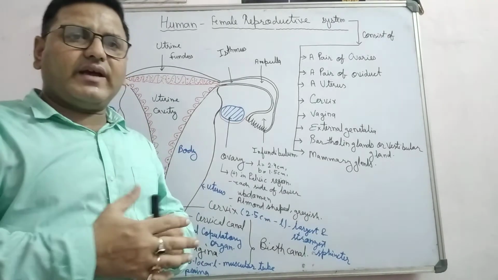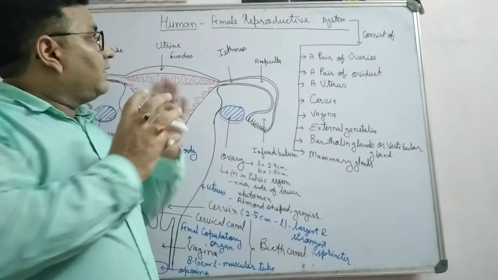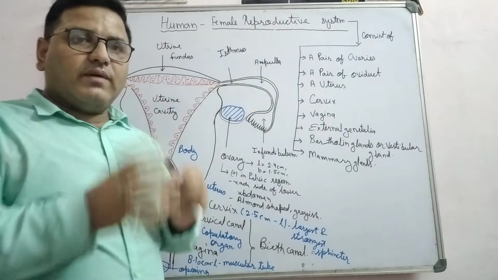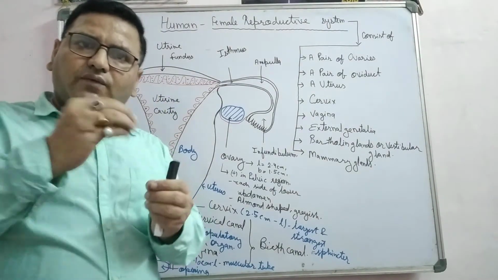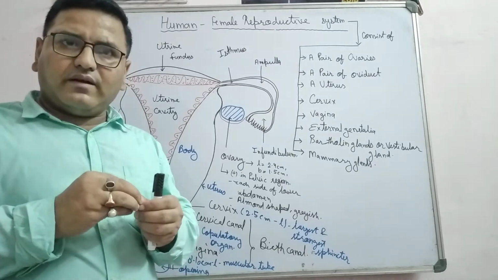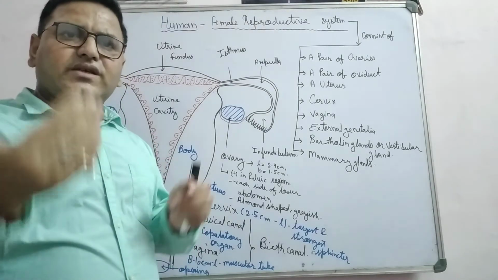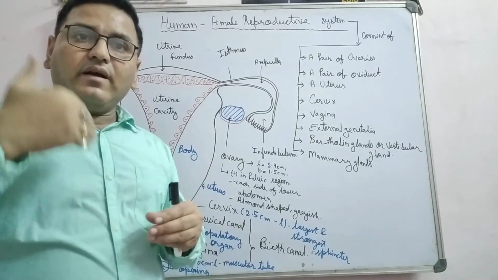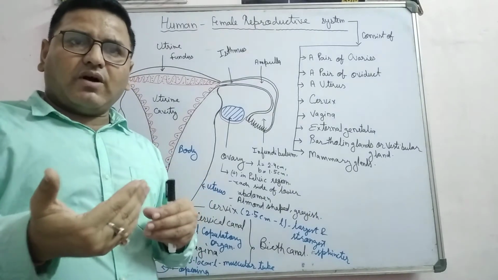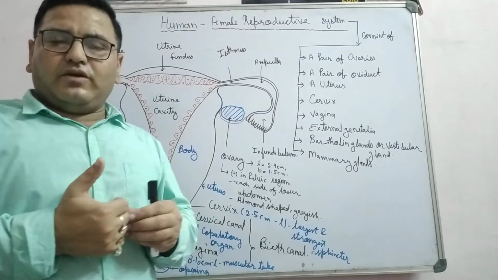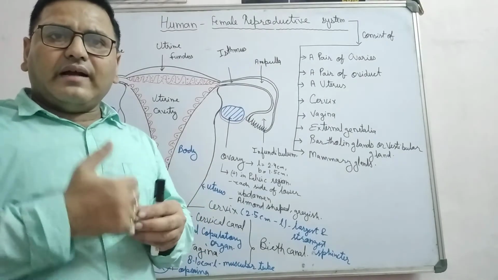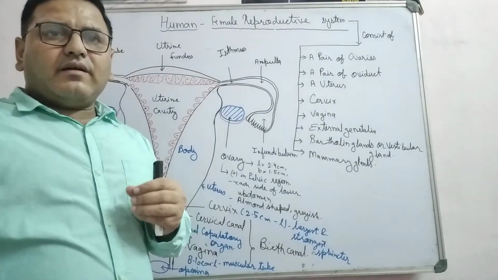In a simple way, we can say: production of ovum, fertilization of ovum, then growth and development of the fetus in the uterus, then birth of the new baby and their care by feeding.